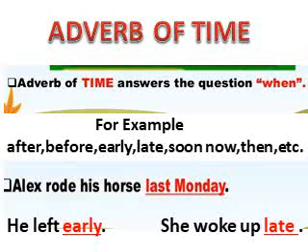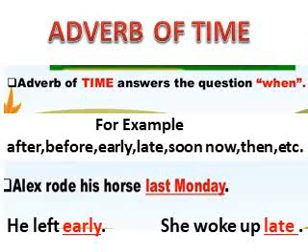Here is an example for you. Alex rode his horse last Monday. So here last Monday is an adverb because it is describing when Alex rode his horse. Or you can say when an action is done: last Monday.